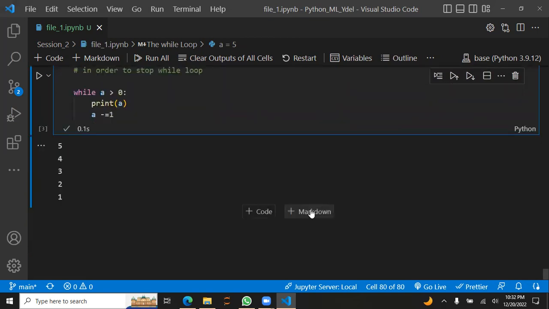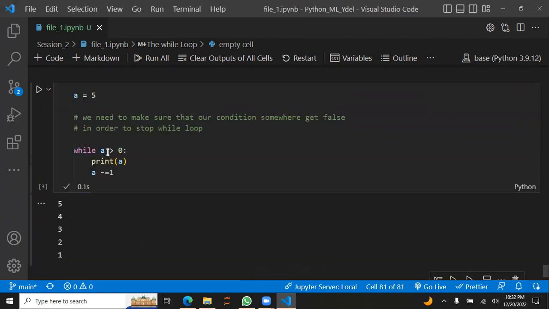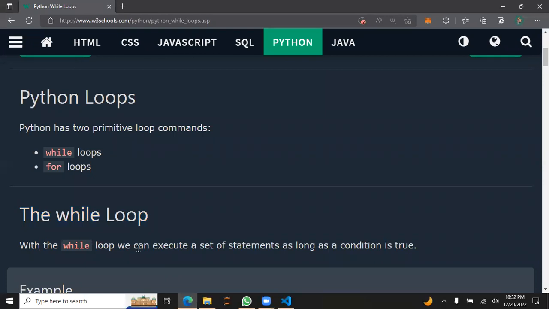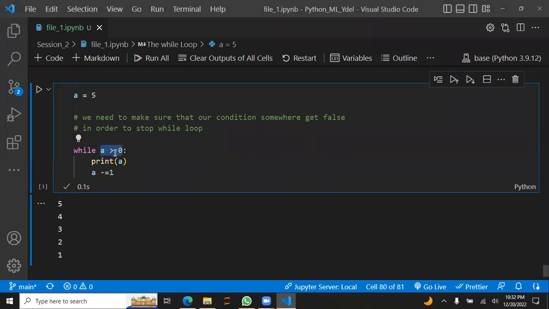So yep. The important thing in a while loop is we need to have a condition. So that's what they meant here: it can execute a set of statements as long as a condition is true. As long as the condition is true, it's going to repeat, repeat, repeat whatever is inside it.